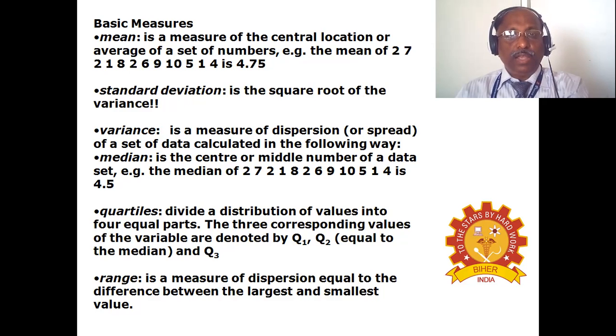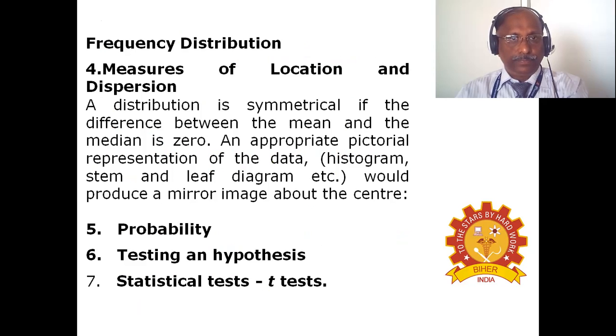Variance is a measure of the dispersion or spread of a set of data, calculated in the following way. Median is the center or middle number of a data set. Quartiles divide the distribution of values into 4 equal parts. Range is a measure of the dispersion equal to the difference between the largest and the smallest value.